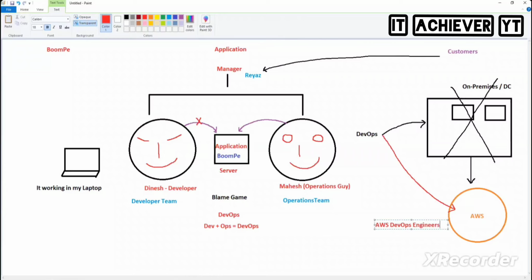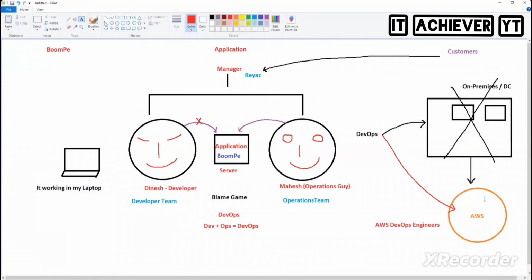You get an idea? Whom do we call AWS DevOps engineers? Because instead of doing it in your on-premises, now you're doing all the DevOps work in AWS, and people will call it your AWS DevOps engineer. Whom do we call only a DevOps engineer? Those working on on-premises native tools. He doesn't know EC2, S3, or AWS. He knows only Jenkins, Maven, all these tools. He is setting them up on physical servers or virtual machines in on-premises.